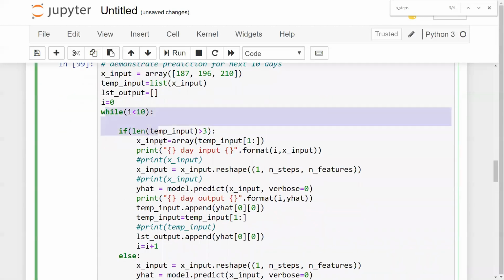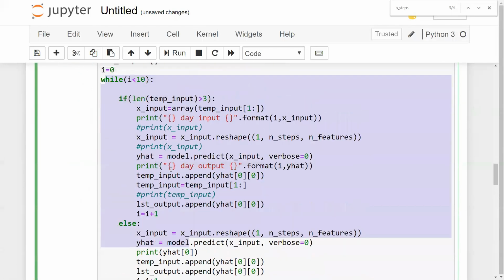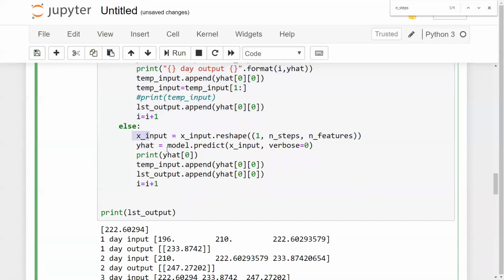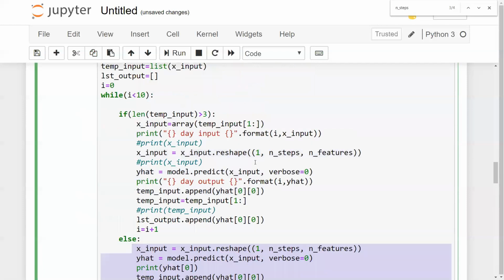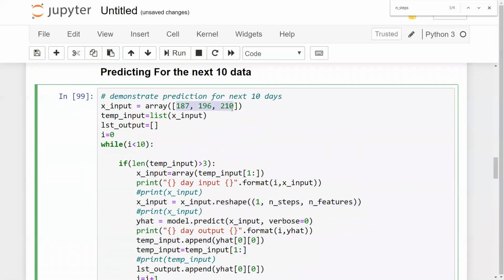This will be happening for 10 days. Okay, there are 2 statements, if and else. In the first loop, it will go to the else block, because we already have the 3 days input, right? In this particular block, once the output is got, we will be appending it in this particular list, and then we'll be taking the last 3 values to calculate the next value.